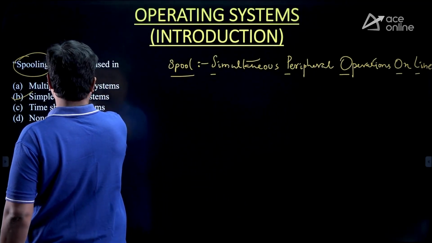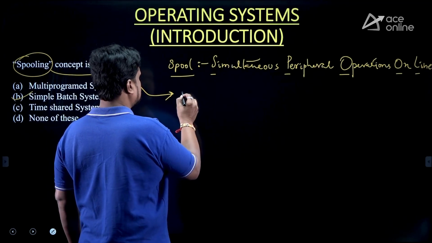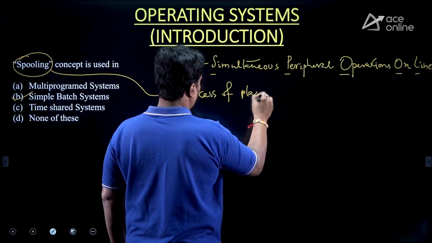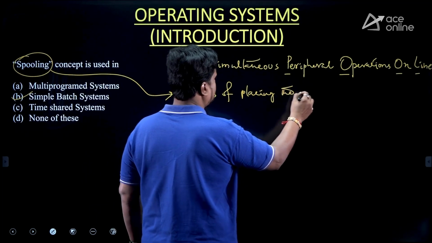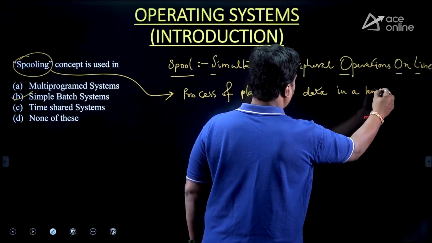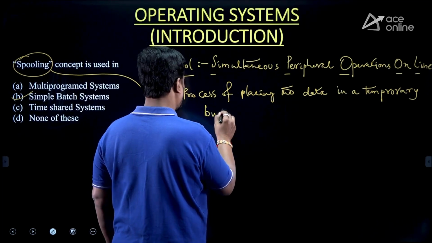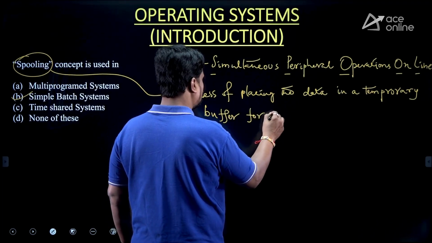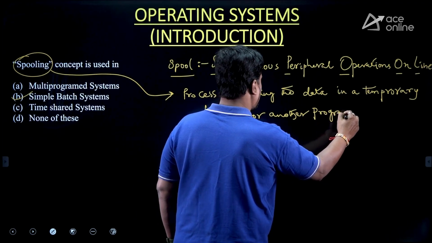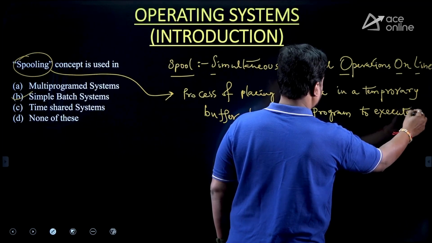Then what is the meaning of spooling? What is the definition of spooling? The definition for spooling is the process of placing the data in a temporary buffer for another program to execute. This is what your spooling concept is.